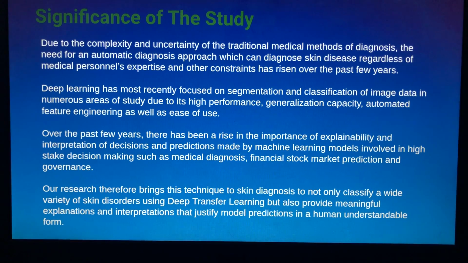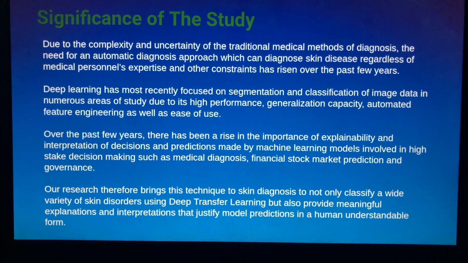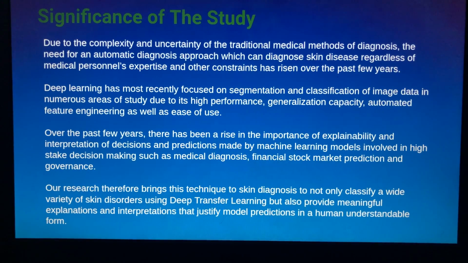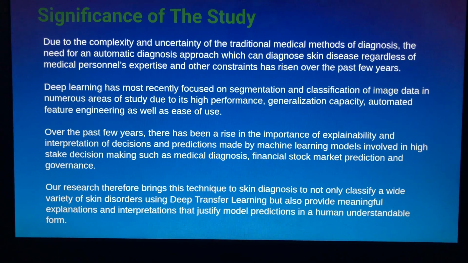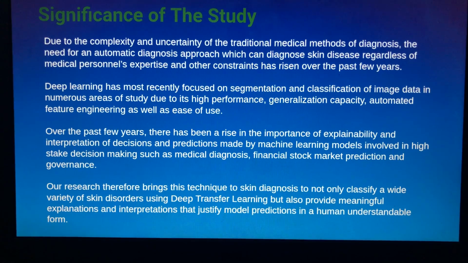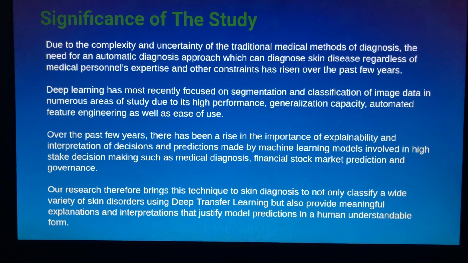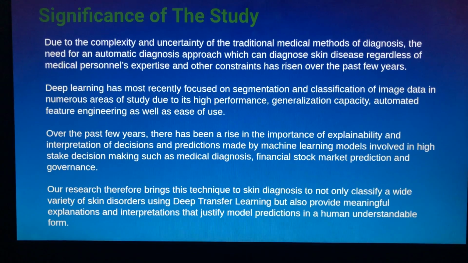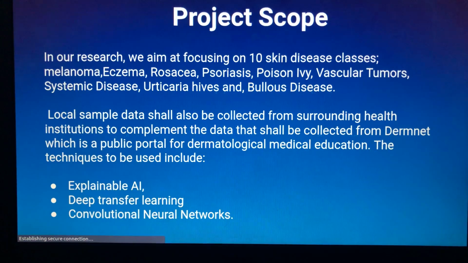Our research seeks to apply these techniques to this problem to be able to explain the model's predictions in relation to skin diagnosis. This will also increase the trust and the adoption of these methods towards skin diagnosis.